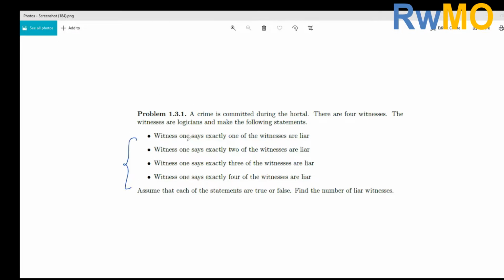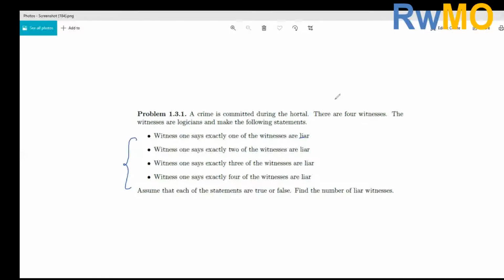The first statement is: exactly one of the witnesses is a liar. The second statement is: exactly 2 of the witnesses are liars. The third statement is: exactly 3 of the witnesses are liars. And the fourth statement is: exactly 4 of the witnesses are liars.